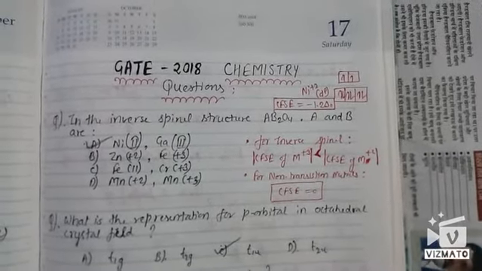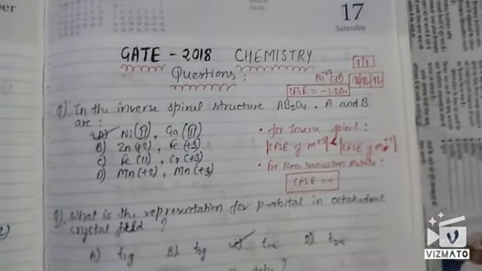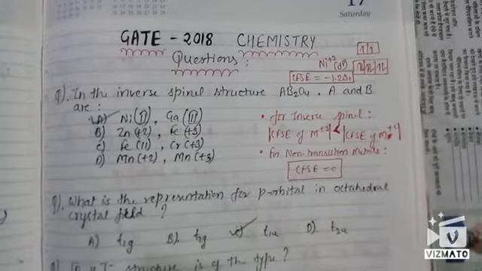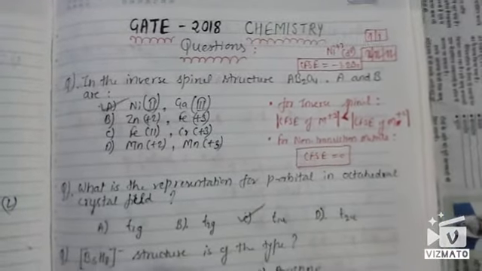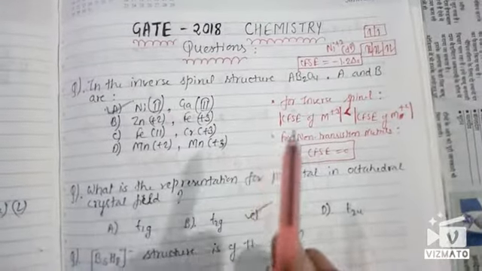In this session, I am going to discuss the questions that were asked in GATE 2018 papers. These are very selected questions that were debatable or people have some doubt about it. The first question was, we were asked which among the following is inverse spinel.